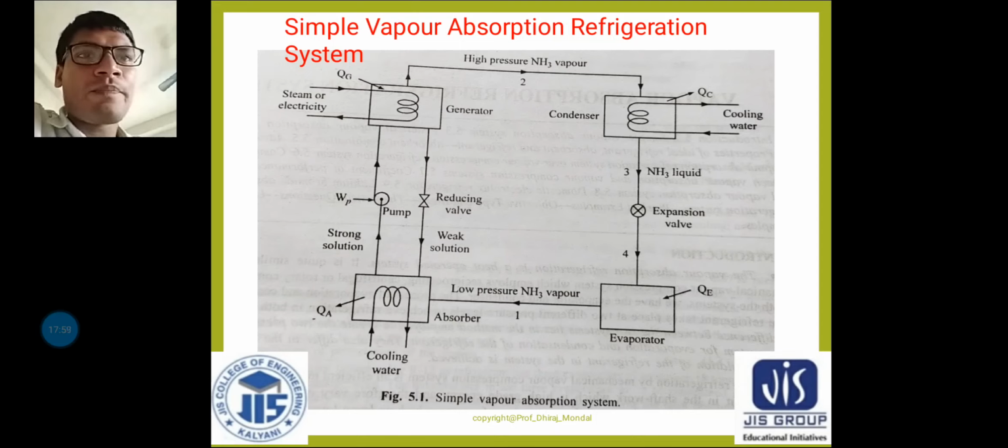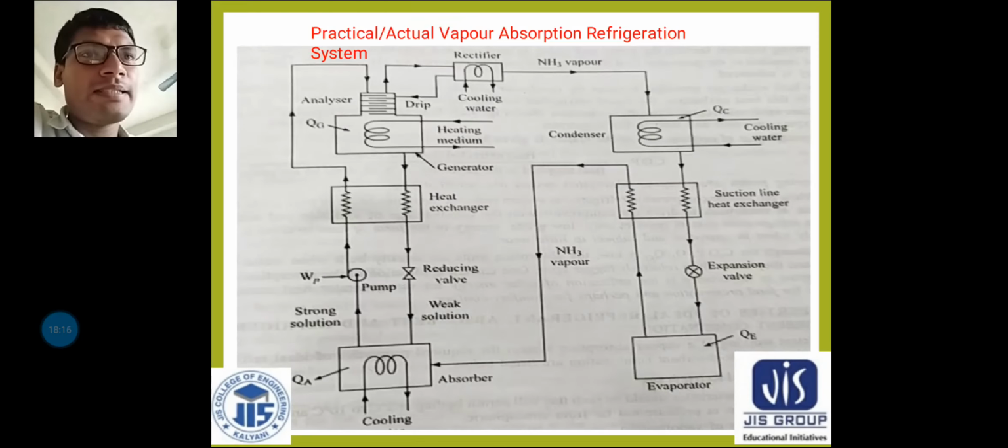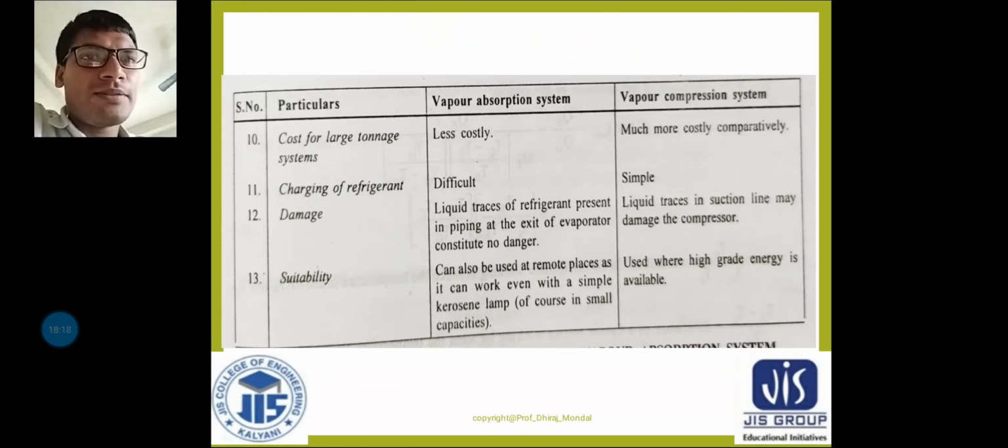So total energy entering the system is equal to that coming out of the system. That means we can say that QC is equal to QG plus QE. Can I write this? Because we are neglecting the pump, that means neglecting QP. So in this diagram, I hope it is clear.